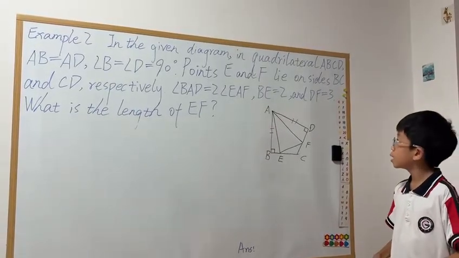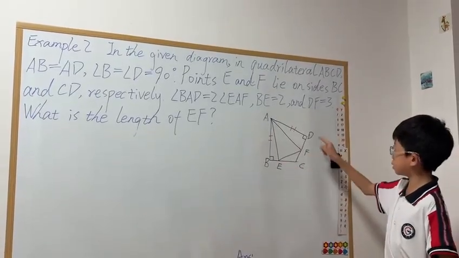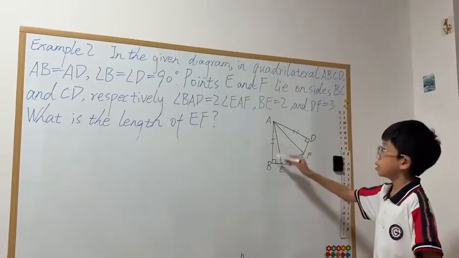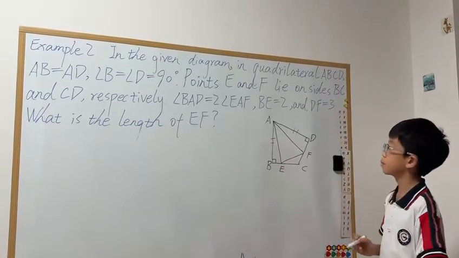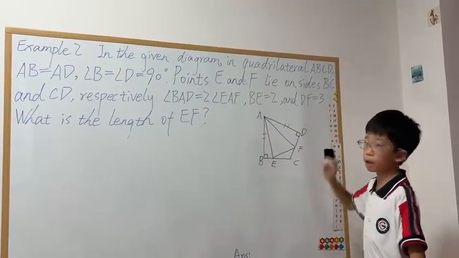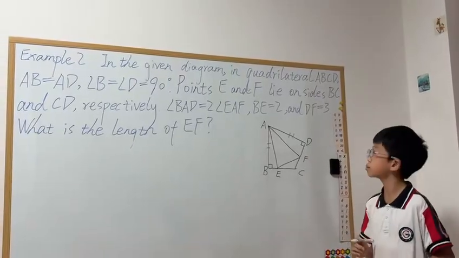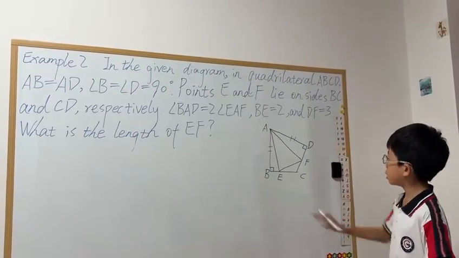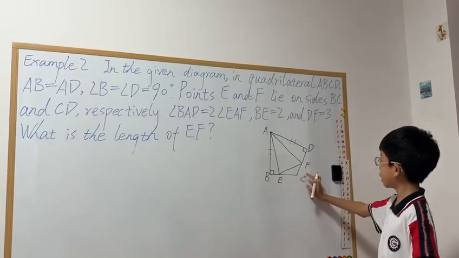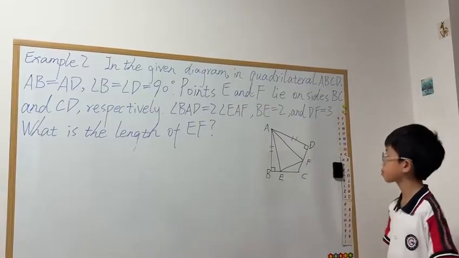Example 2. In the given diagram, in quadrilateral ABCD, AB equals AD, and angle B equals angle D, which equals 90 degrees, which means that both are right angles. Points E and F lie on sides BC and CD respectively.